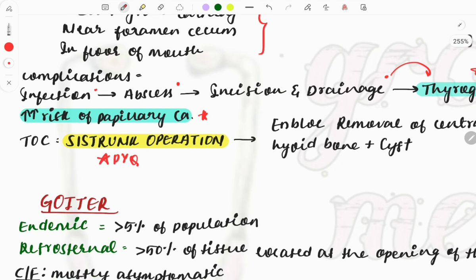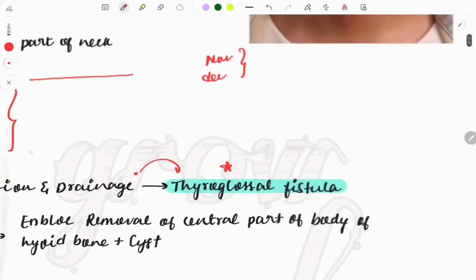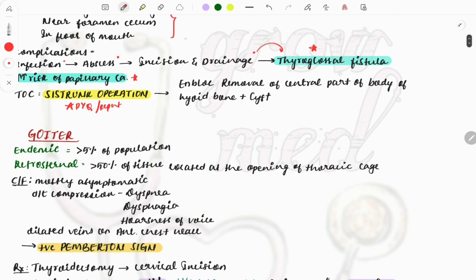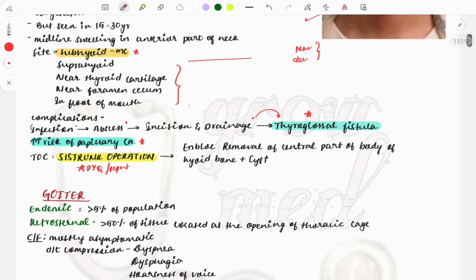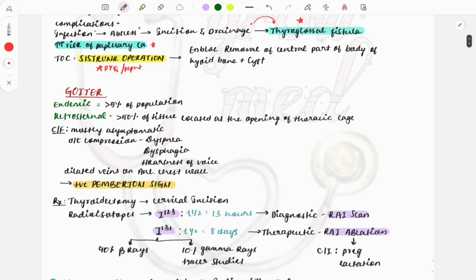Then treatment of choice, Sistrunk operation, PYQ, repeated multiple times, and this image also repeated multiple times. So Sistrunk operation, I feel this is the favorite question of the examiners, and if you go and analyze, you can find this thyroglossal cyst in each of the papers. ठीक है, तो नोट डाउन कर लेना, 5 स्टार लिख लेना, कहीं पर भी नोट डाउन कर लेना, thyroglossal cyst must note topic.